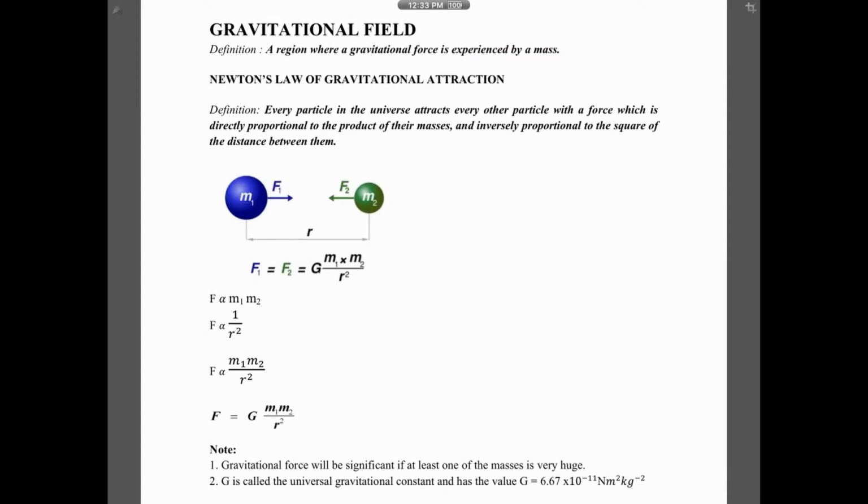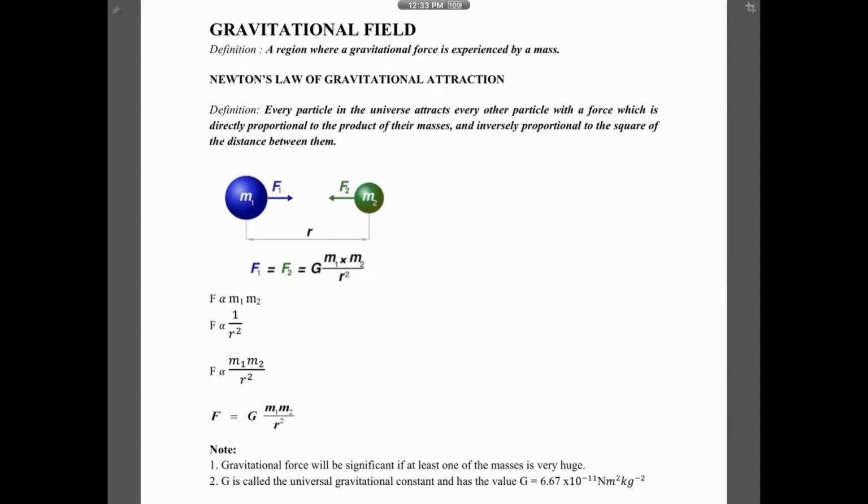So that means, how do you know that you are in a gravitational field? It's when you suddenly wake up in the morning, then you feel heavy because you have a weight. That means you are in the Earth's gravitational field. But one day you wake up, then you feel yourself floating. Then that means you are no longer in Earth's gravitational field. Okay. But why would gravitational fields exist?